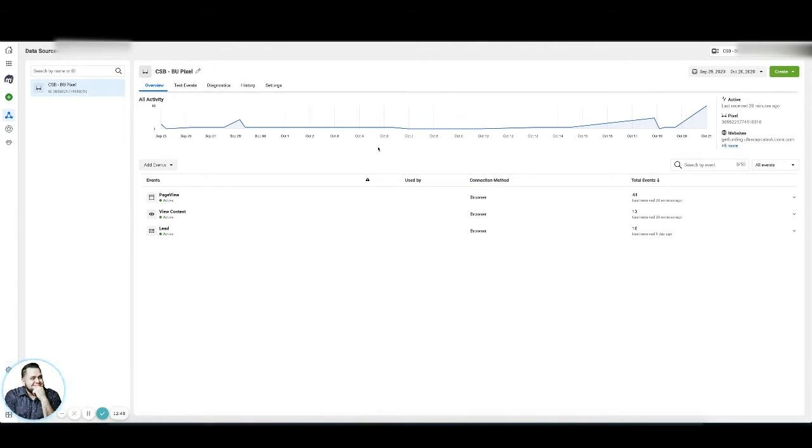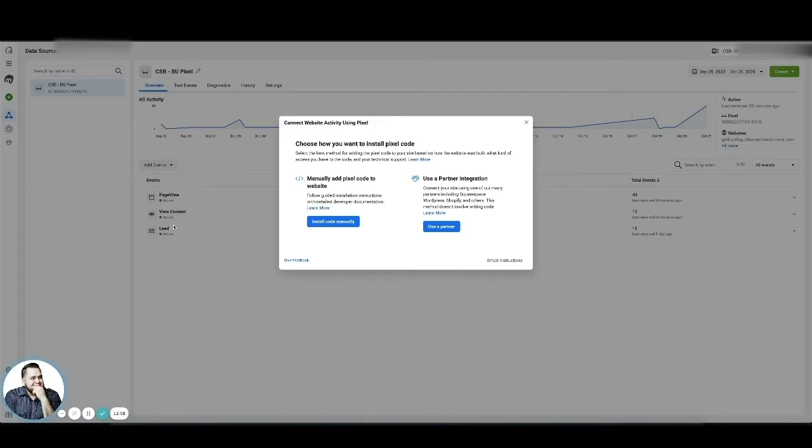Or actually create a pixel. You probably don't have a pixel. It's going to have you create one. And then after that, you should see something like this. And we're going to click Add Event. We're going to do from a website, from a new website.